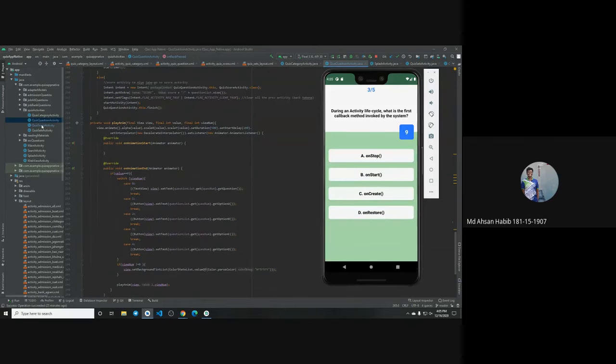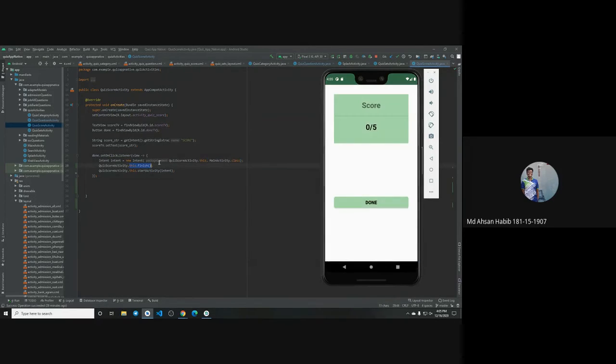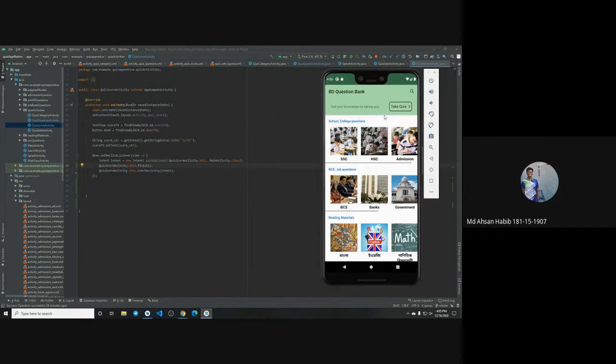And now at last, when we go to the score activity, it's quite simple. We have an intent, and we have passed the score from that activity to this activity. Here we collect the score, and score TV, that means the score text view, dot setText to the score string. In that score string, we have passed the data from the other activity. So this is how I have implemented it. And into the done button, if I click on done, we have an intent from this activity to the main activity class, and this is how I have finished this activity. Like here I have clicked done, and here it is.